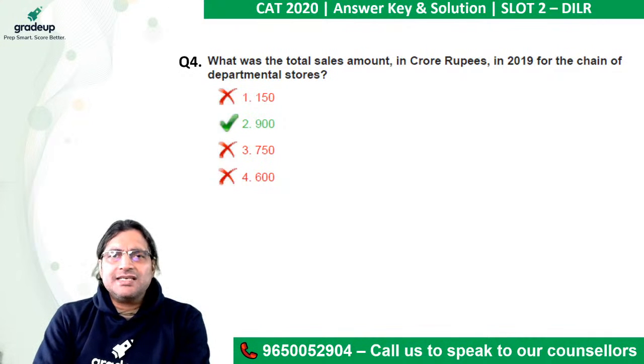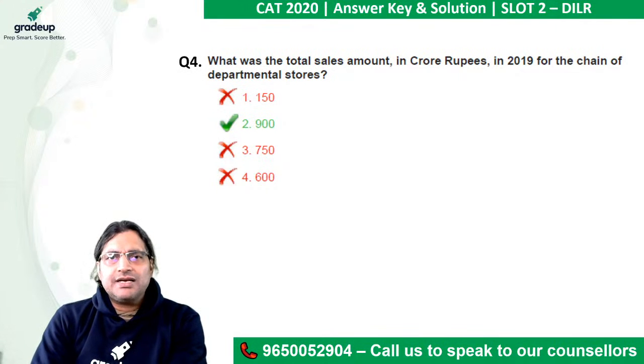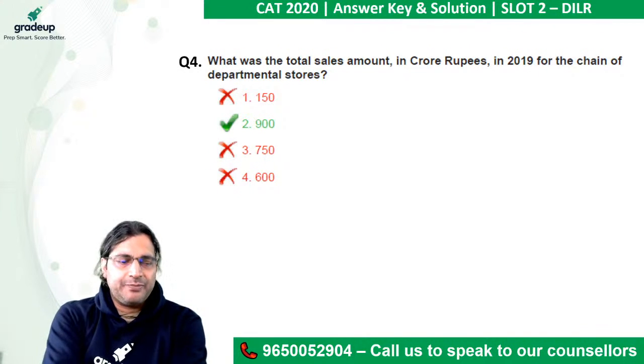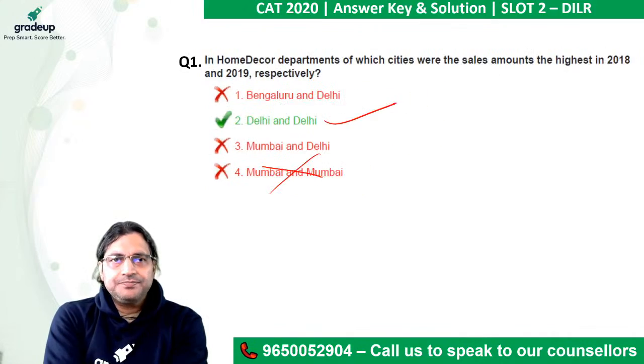What was the total sales amount in crore rupees in 2019 for the chain of departmental stores? In 2019, for the chain of departmental stores, what was the total sales amount? Here you do not have to calculate because there are 3 very idiotic options. Please keep in mind that the options are 150, 600, 900 and 750. And I'll tell you, I had realized this while doing the paper. I used to do more stupid options with you, you remember?